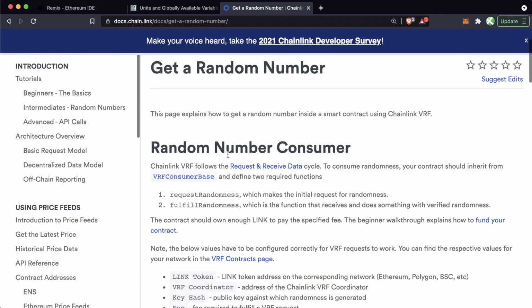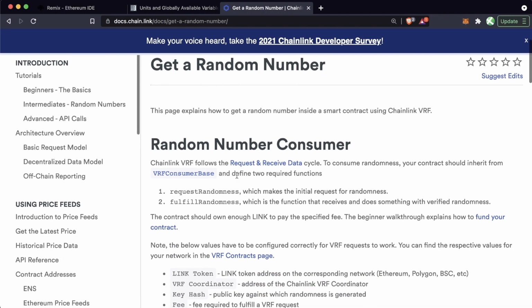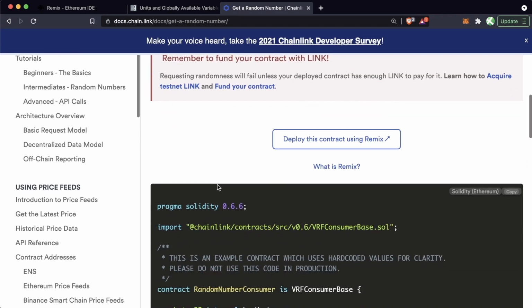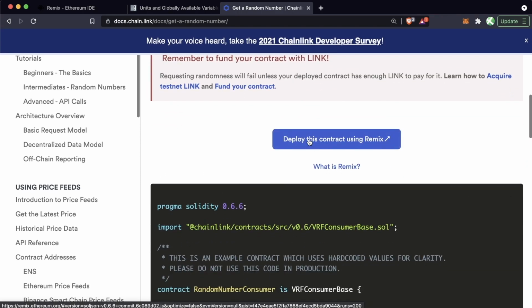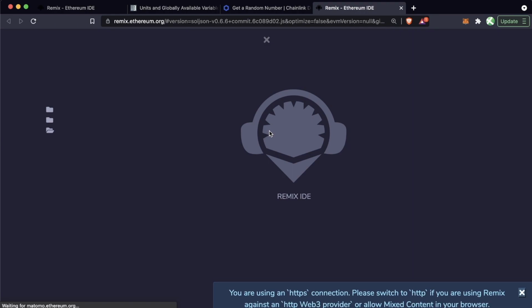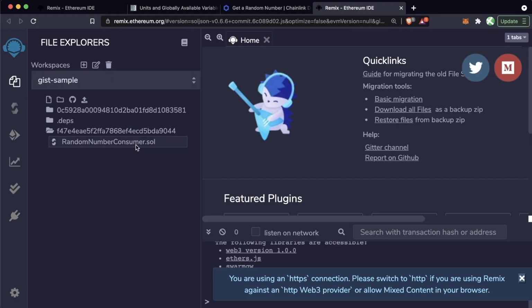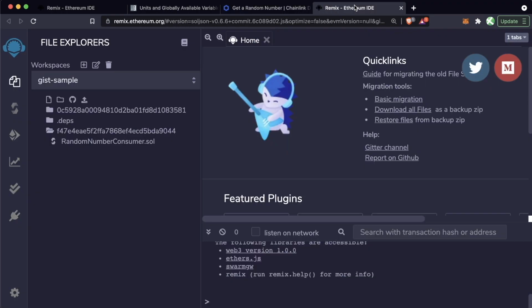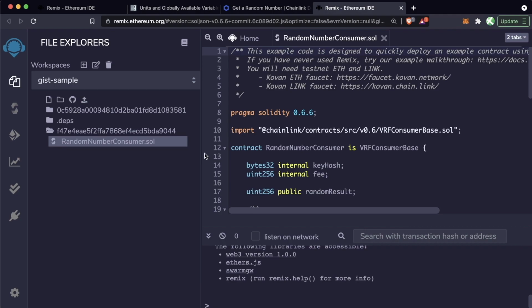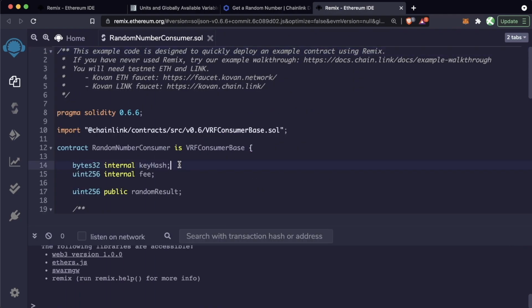So if you ever get lost or confused, you can always come right back here to work with it. What we're going to do is deploy their simple version in Remix of working with the Chainlink VRF. And we're going to walk through a minimalistic contract to see how it actually works in a contract. So once again, we hit this Remix button, Remix pops up, and we immediately get this RandomNumberConsumer.sol in our files that we can check out. So awesome, here are our files right here.